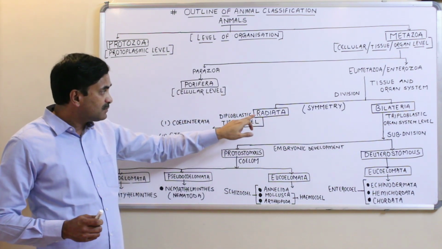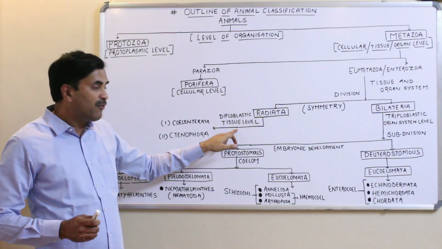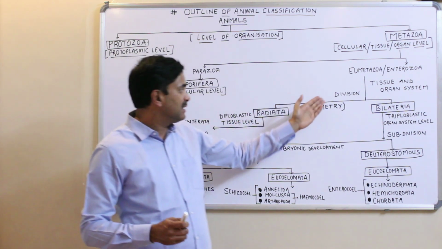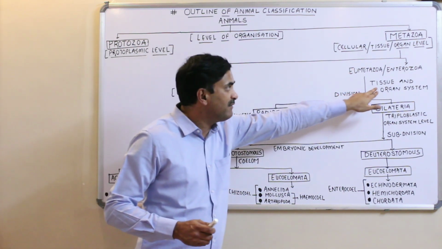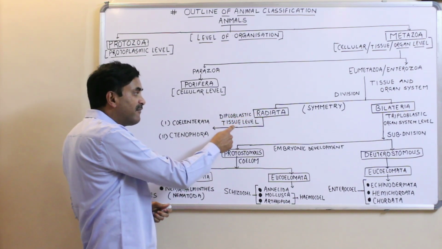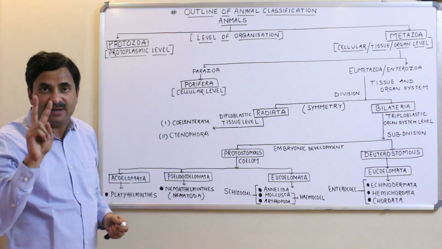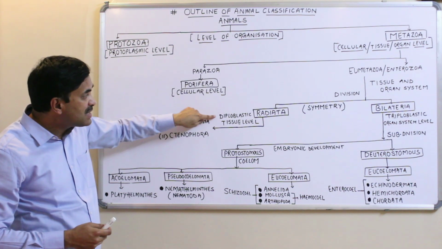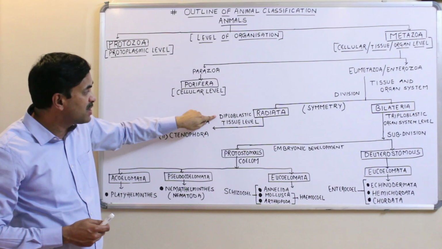Okay, now the division radiata have tissue level of body organization. They have tissue level of body organization because the radiata and bilateria are the divisions of eumetazoa, and eumetazoans have tissue or organ system level of body organization. So the division radiata have two germ layers, ectoderm and endoderm, and that's why they are called diploblastic, because they have two germ layers.